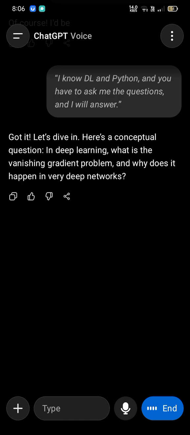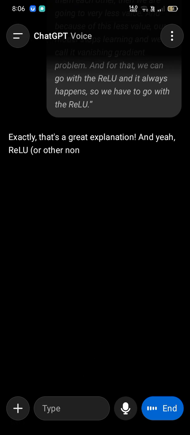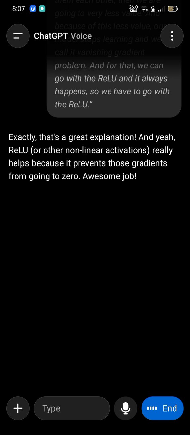And for that we can go with ReLU, so we have to go with ReLU. Exactly. That's a great explanation. And yeah, ReLU or other nonlinear activations really help because they prevent those gradients from going to zero. Awesome job. All right, next one.